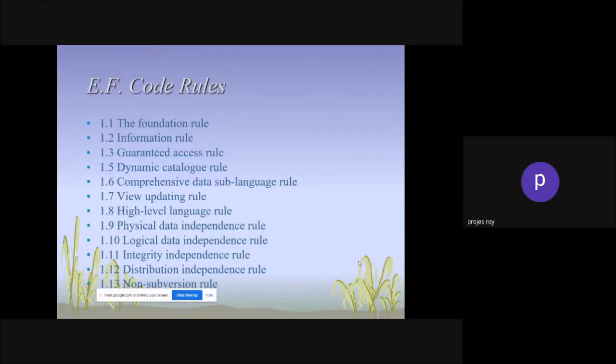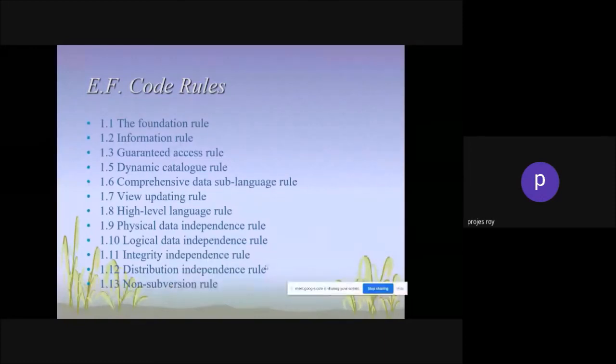Now, when we talk about a relational database management system, we apply Dr. E.F. Codd's rules. There are 13 rules, called E.F. Codd's rules. When a database management system fulfills the 13 rules, then it is truly a relational database management system.